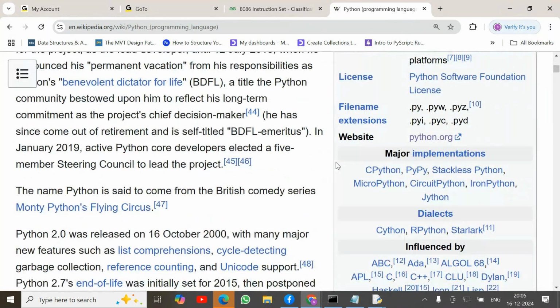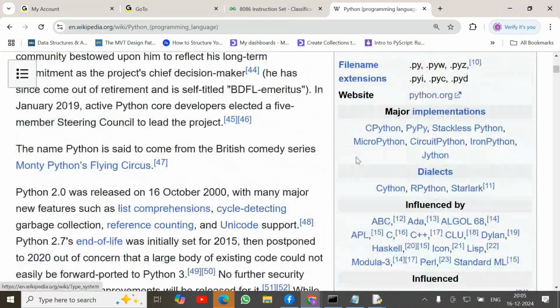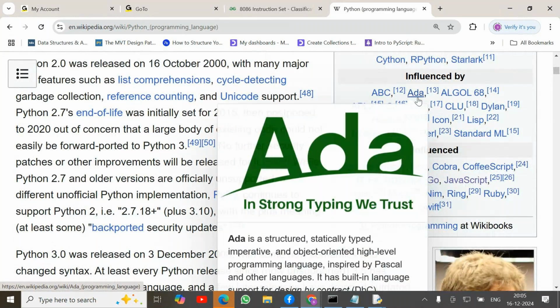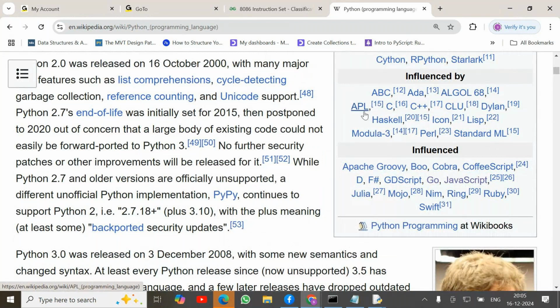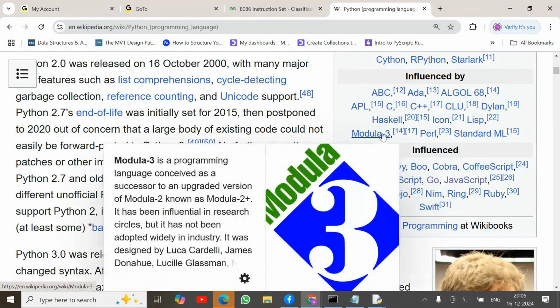Python implementation is influenced by programming languages like ABC, Ada, Algol, APL, C, C++, CLU, Dylan, Haskell, Icon, Lisp, Modula-3. Modula-3 is a programming language conceived as a successor to an upgraded version of Modula-2.